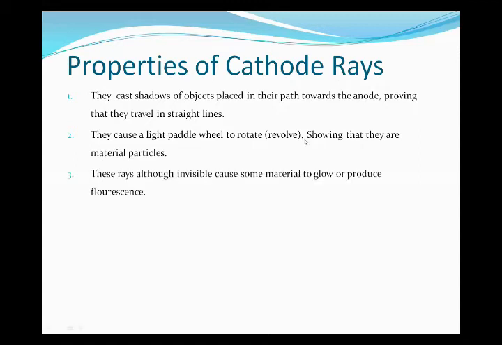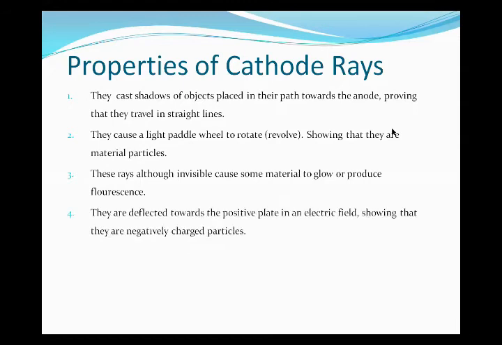Then, the rays, although invisible, cause some material to glow or produce fluorescence. These rays are not visible, but they produce fluorescence. What is fluorescence? There's a new term for you. It's the emission of light by a substance that has absorbed light or other electromagnetic radiation.